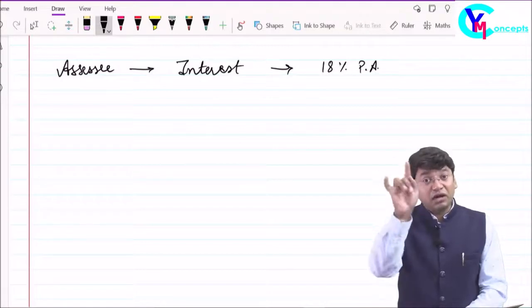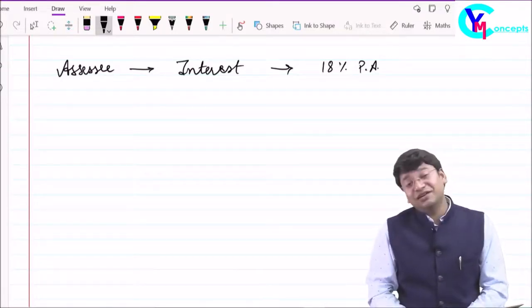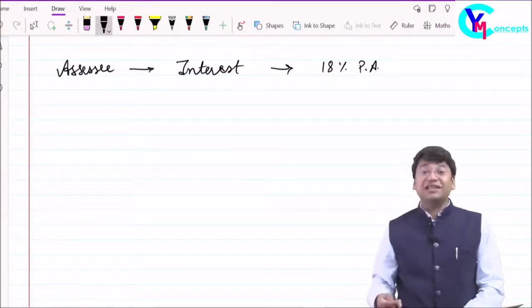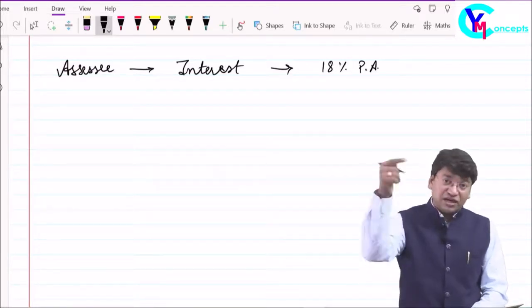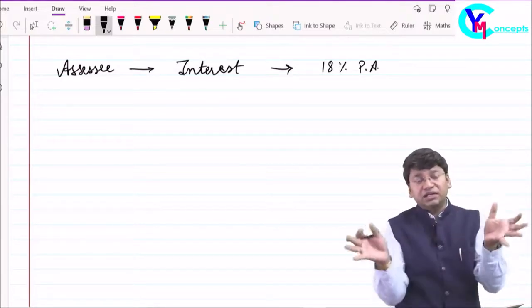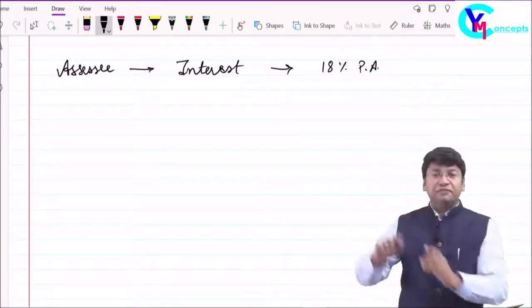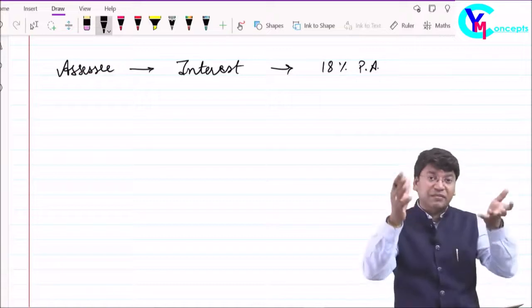Now, if the government delays in making the refund to the assessee, then who will pay the interest? Government will pay the interest. Yes, there are provisions for interest to be paid by the government if they delay in making refund to the assessee. I am just discussing these provisions generally. We will read them at the relevant topic after some time, but just to give an idea how the provisions are made.